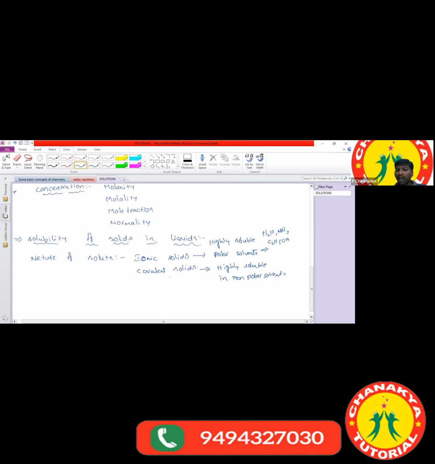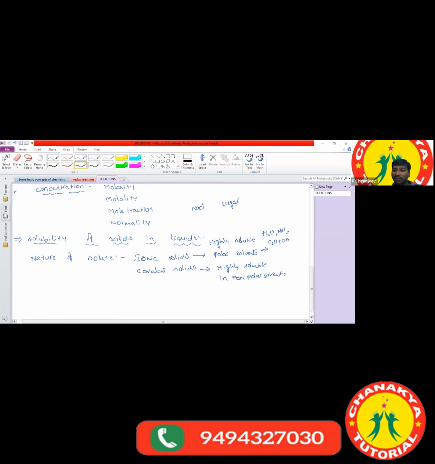What is the example for ionic solids? We have different types of ionic solids. What is the best example we see in daily life? NaCl, which is called table salt. Is table salt highly soluble in water or not? Yes, sir. My question is, I have given NaCl and glucose, that means sugar. Which one is highly soluble in water and which one is partially soluble in water? You can try at home also, check it out and tell me, no problem.